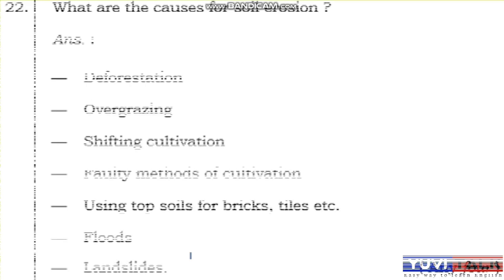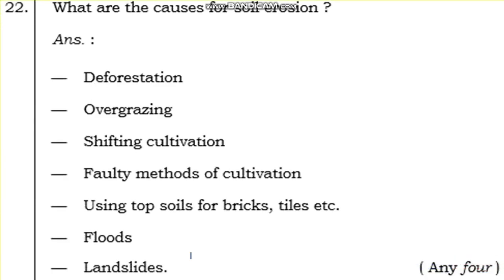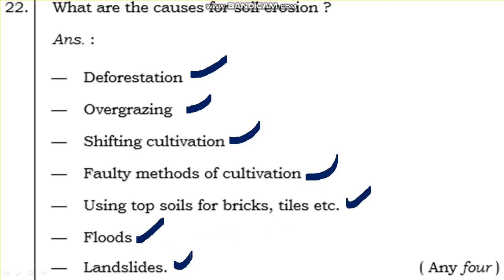Okay, the next question is, what are the causes of soil erosion? It's a very easy question, so you should write generally. The causes of soil erosion are deforestation, overgrazing, shifting cultivation, faulty methods of cultivation, using topsoil for bricks and tiles, and floods and landslides. So these seven points are the causes of soil erosion.